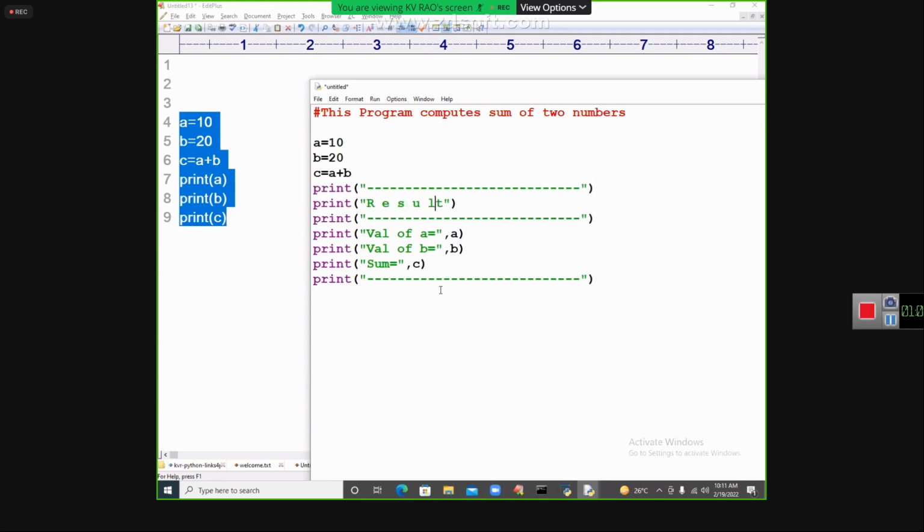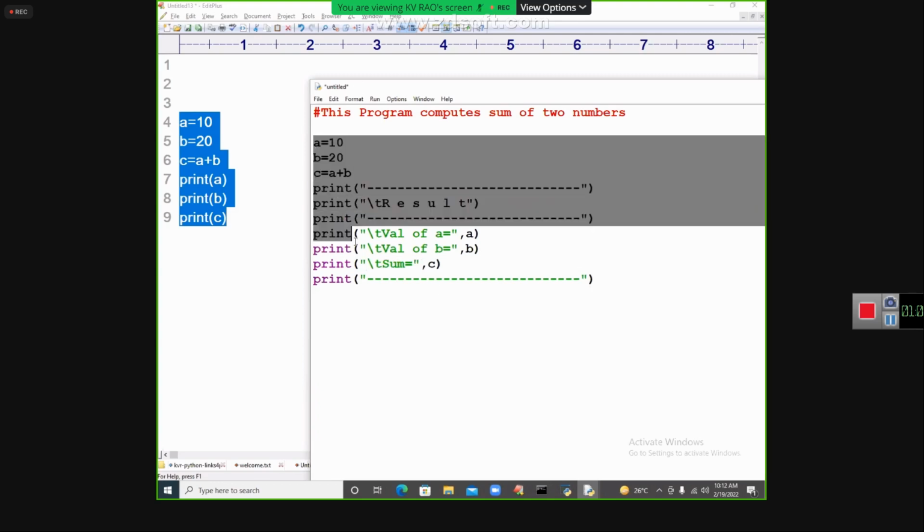So I'm going to give a certain type of result like this. I'm using backslash t. Backslash t means some tab space, as in C language. Now here also I'm giving some backslash t. I will explain backslash t if you don't know. Don't worry right now, just see that.